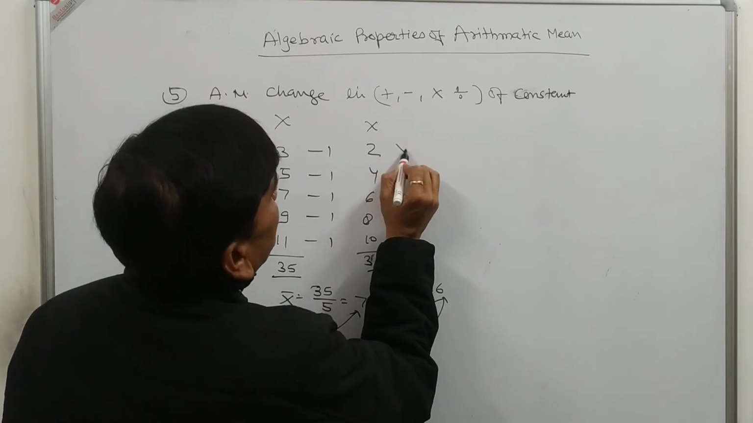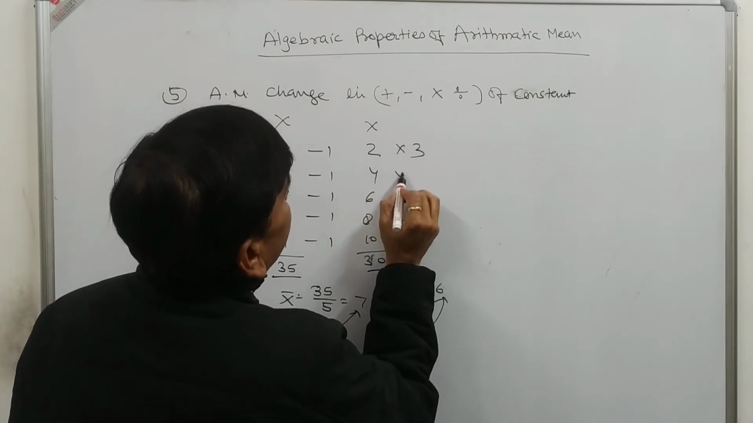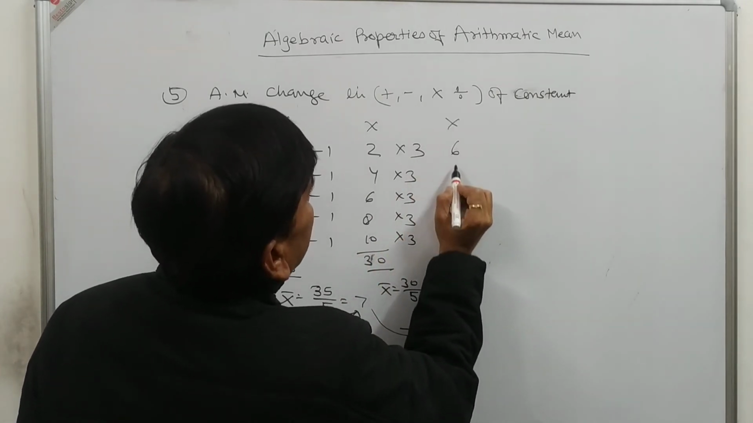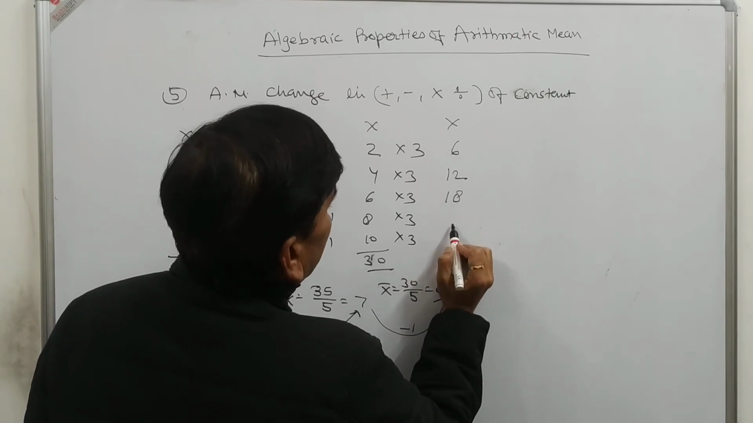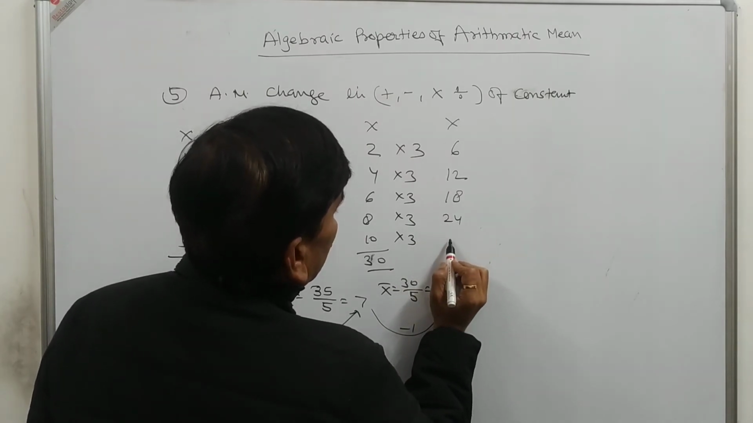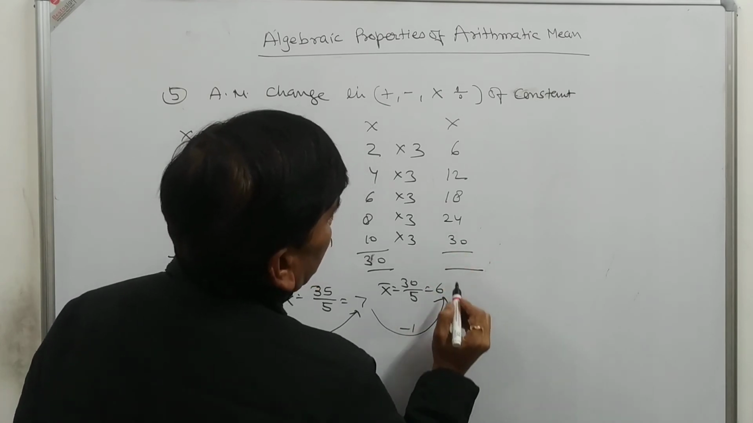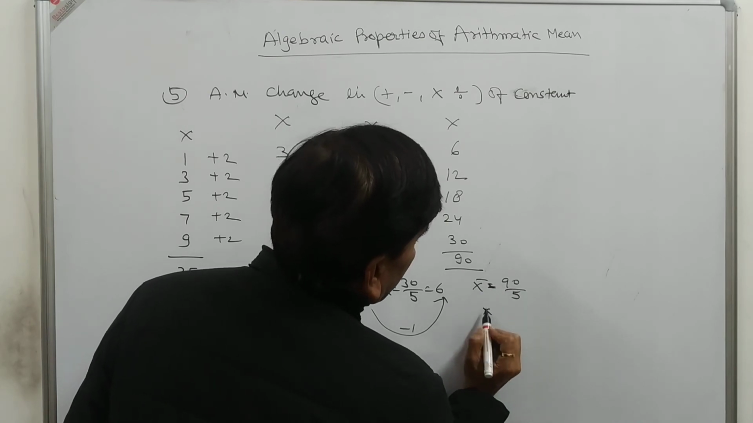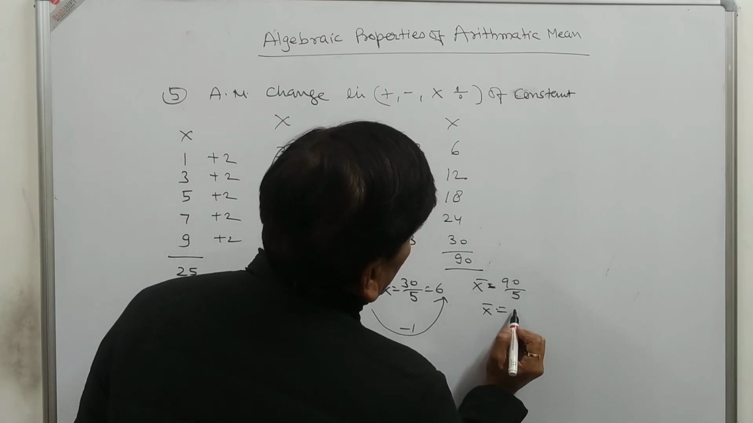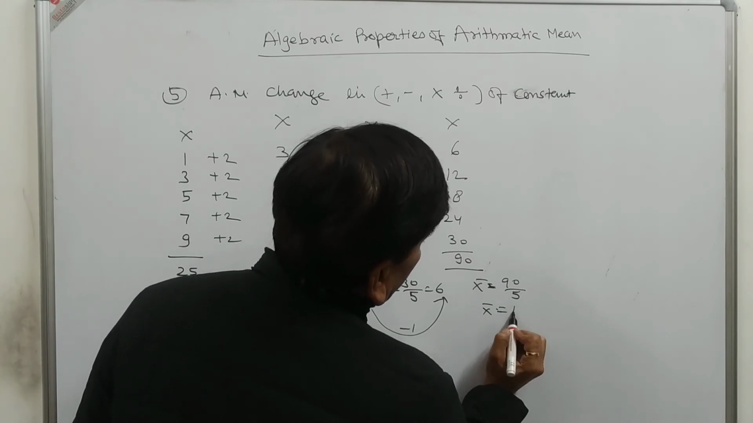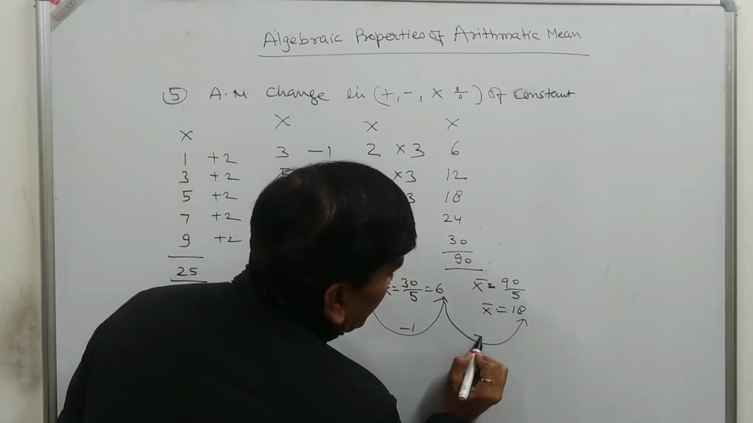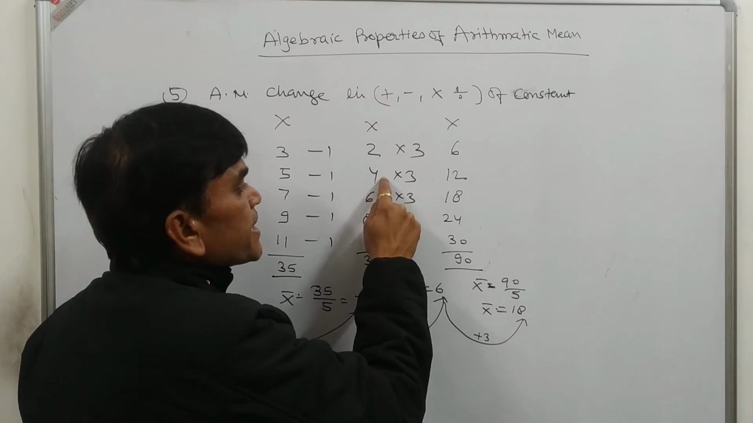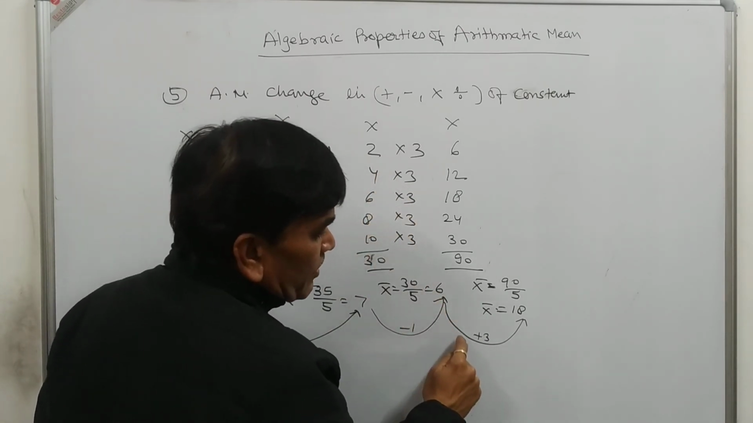Suppose we multiply each item by 3, then the new series will be 6, 12, 18, 24, 30. The sum of this is 90. So x bar is equal to 90 divided by 5, so x bar is equal to 18. So this is also multiplied by 3. Firstly our x bar was 6, and 6 times 3 is 18, because we multiplied each item by 3. So our x bar is also multiplied by 3.